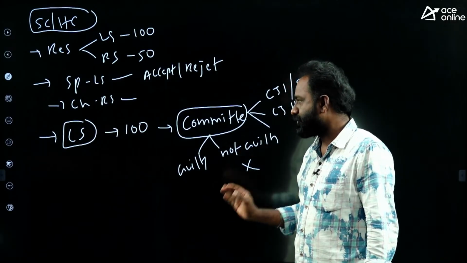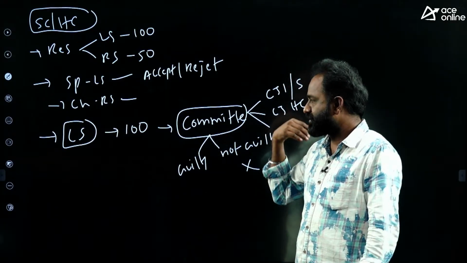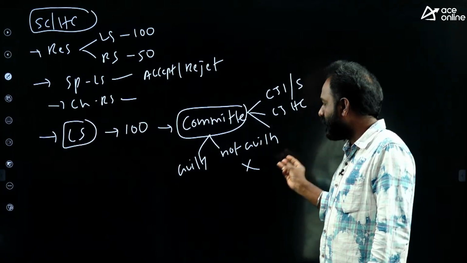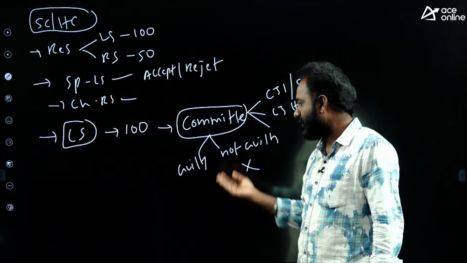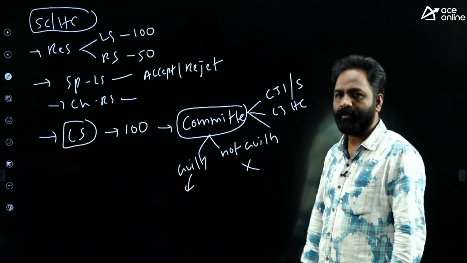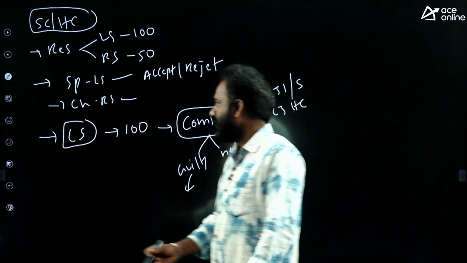Is it clear? So if it is in Lok Sabha, it should be signed by 100 members. They are going to appoint a committee, 3 members will be there. They are going for inquiry. If they prove guilty, they will go for the next process. If not proved guilty, there is no process at all.